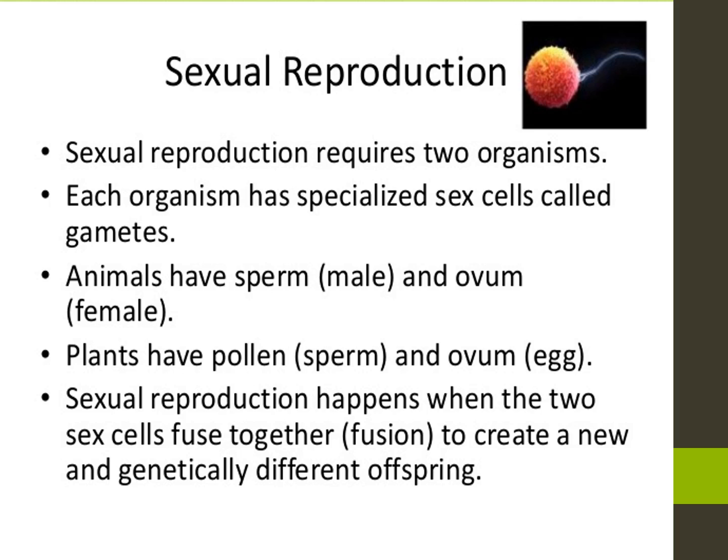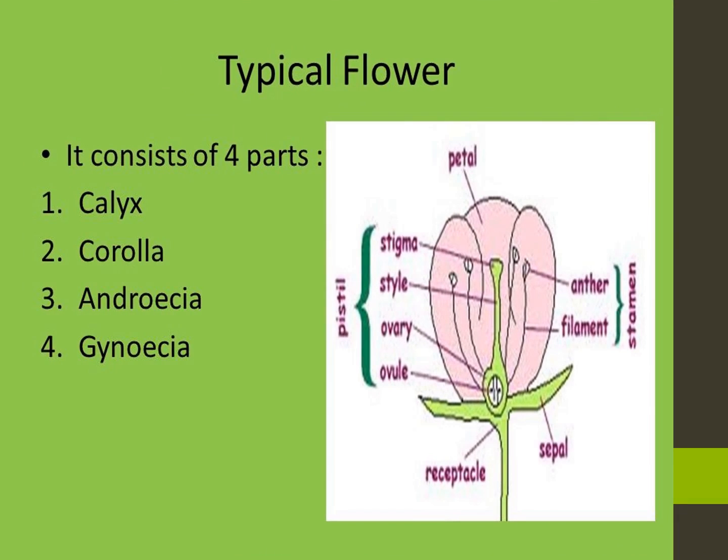Children, do you understand sexual reproduction? Two organisms, male and female, sperm and ovum fuse together to create a new, genetically different offspring. Have you understood?